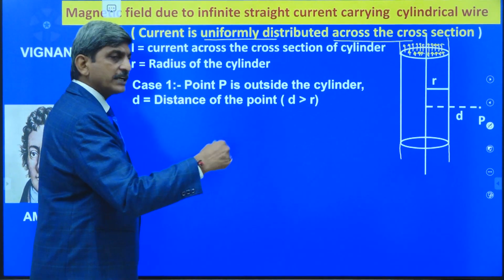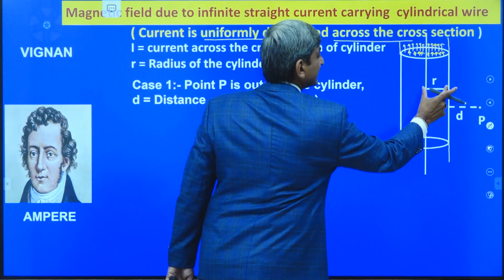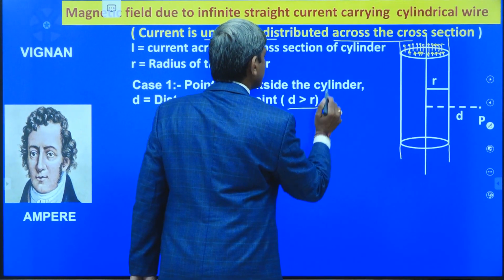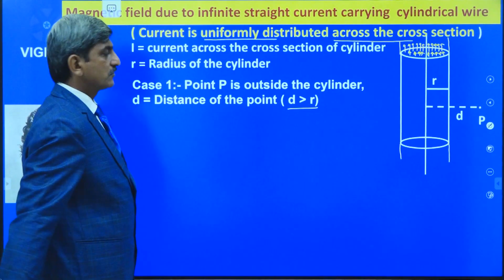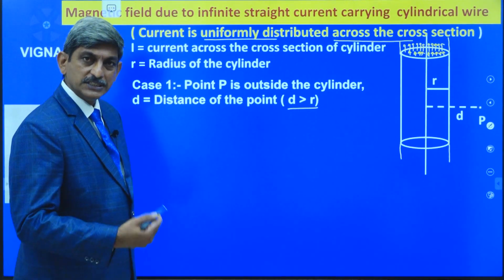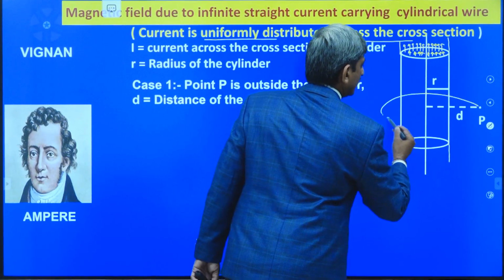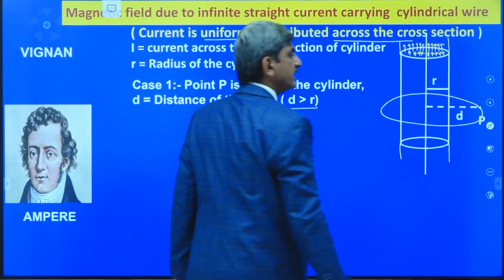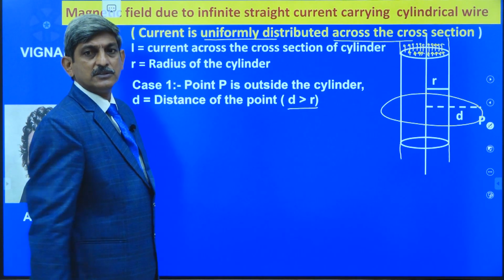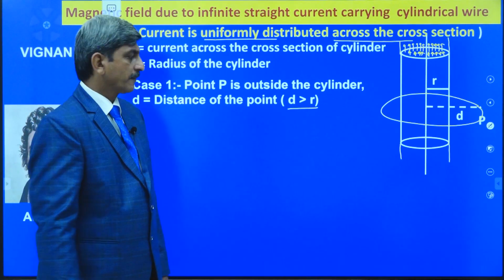Because the point is located outside the cylinder, the distance d is greater than the radius R, so that d is greater than R. Here also the procedure is the same. Again, let us consider the Amperian loop in the form of a symmetrical circle as shown in the figure.